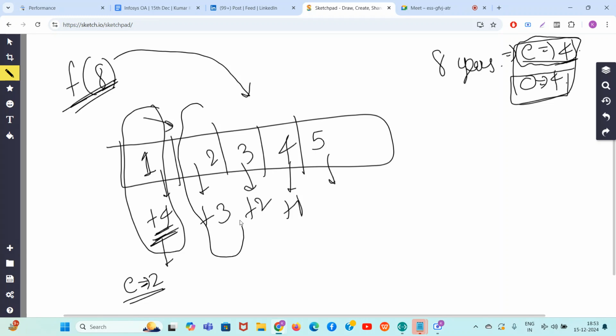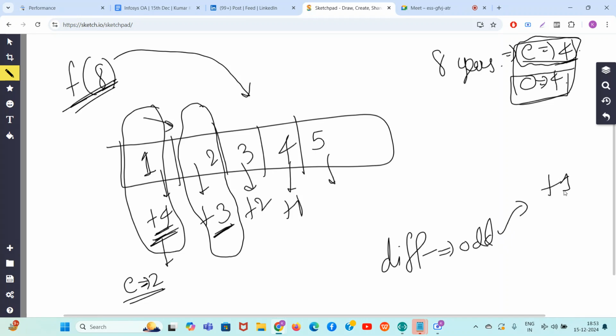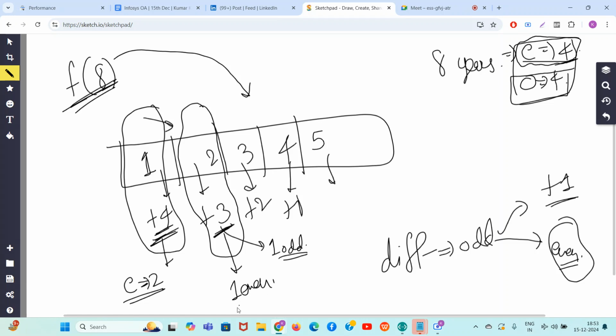Now guys, how will I deal with this? I can see that I need an odd number here. So guys, whenever the difference is odd, you at least need a plus 1 operation. Only then the odd difference can be covered, and the rest of the operations you can do in even. So guys, I will need exactly one odd operation here, right? And I can do one even operation here, right? So guys, how much have I used? You can see, I have used three even till now, and I have used one odd till now. Okay, three even used, one odd used.